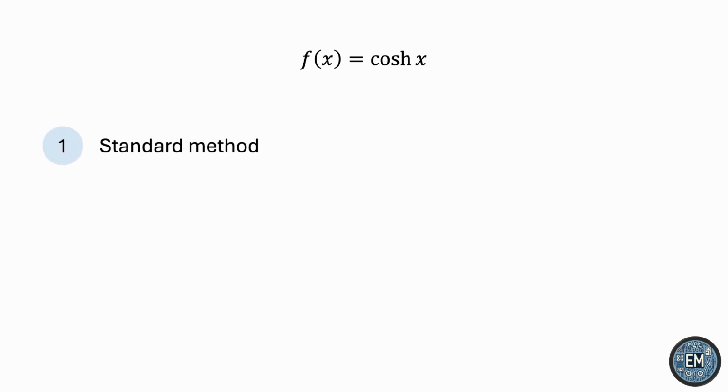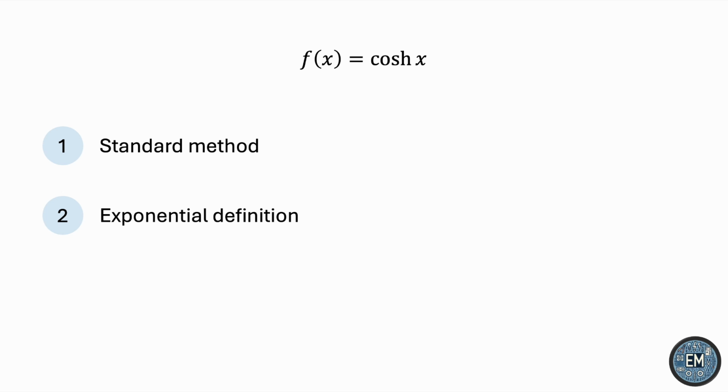The first method is the more typical one. It's the standard approach of finding the Taylor series expansion for any function. The second method is using the exponential definition of the hyperbolic cosine to derive its Maclaurin series.